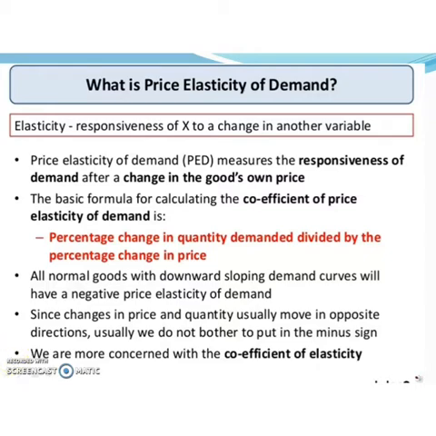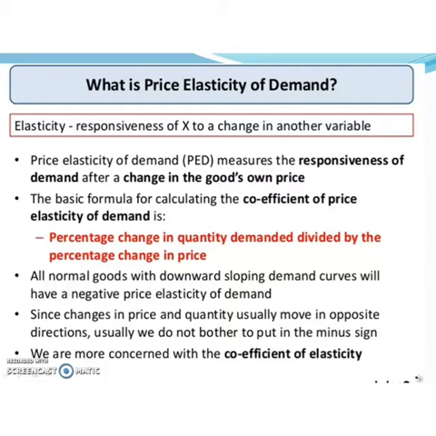Mathematically, we can define price elasticity of demand as the percentage change in quantity demanded divided by the percentage change in price. That is the formula used for finding out the price elasticity of demand.